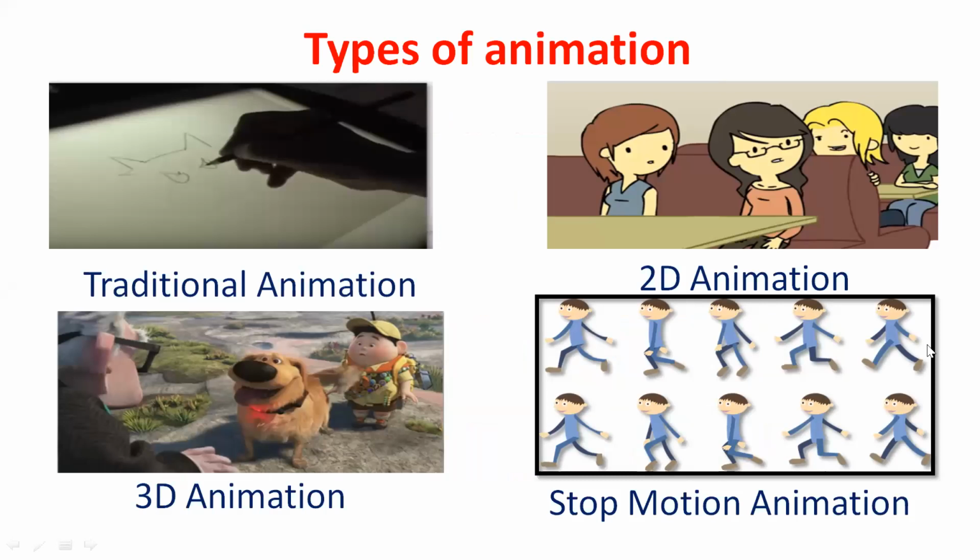Already during the second phase, you learned about some stop motion animation. Traditional animation is nothing but images drawn by hand, which are then photographed, compiled, and run as a movie. And 2D animation is nothing but cutouts. It has 2 dimensions. Yes, you can see it in cartoon channels.